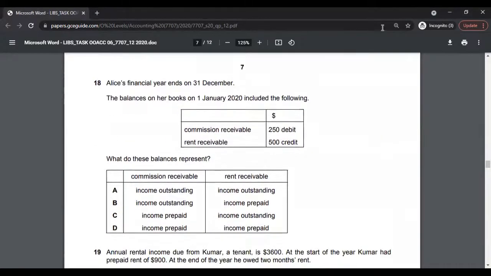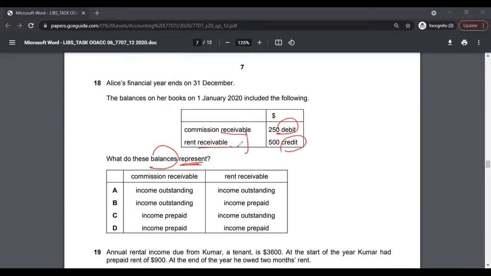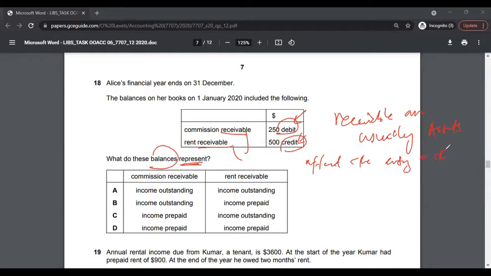Let's look at question 18. What do these balances represent? You have to pay attention to debits and credits, because receivables are usually assets, but debit and credit will affect the entry or the nature of the account.